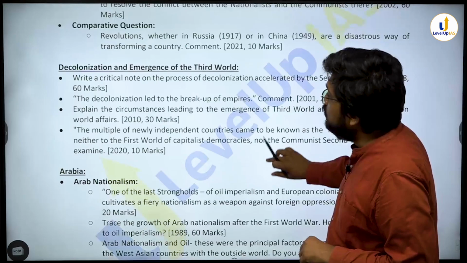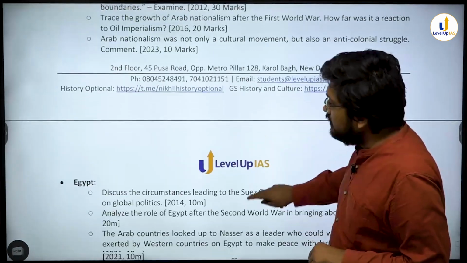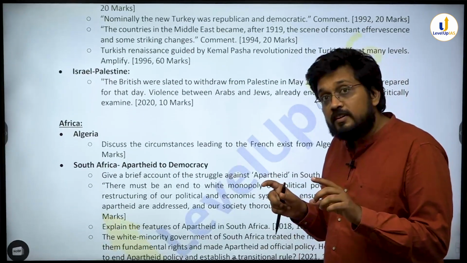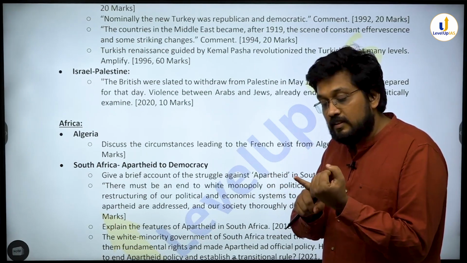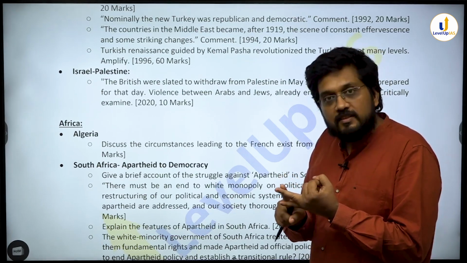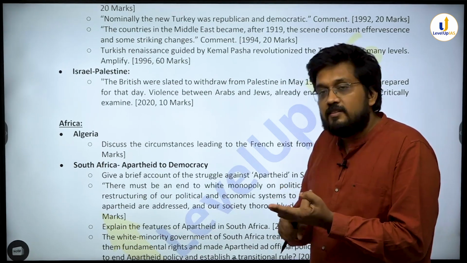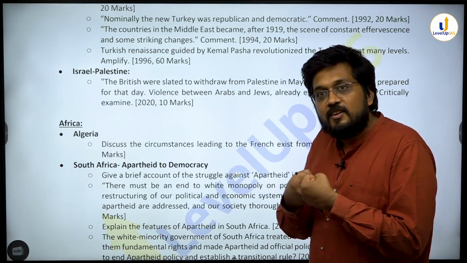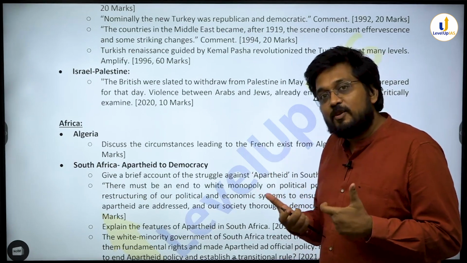Then you have to come to decolonization and the emergence of the third world, overall questions. Then Arab nationalism. After Arab nationalism, we have questions on Egypt specifically, Turkey and Israel-Palestine. There was the emergence of 3 different nationalisms in the Middle East at the same time. The Turkish nationalism, Turkification, etc. You have Arab nationalism, and then we have Zionism for Jewish people. And these 3 nationalisms are not only emerging at the same time, they are clashing with each other. And the rest of Europe is enjoying it, if you look at it. The point is you have to analyze things properly in perspective.